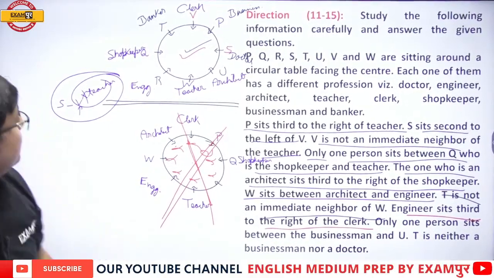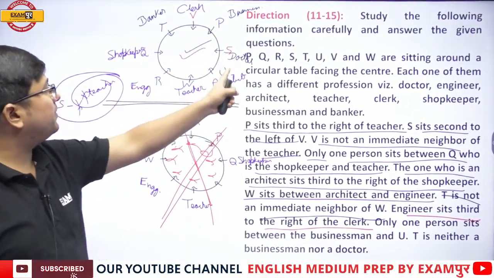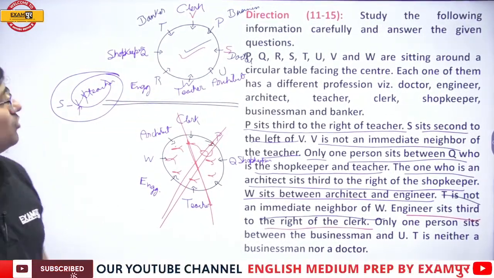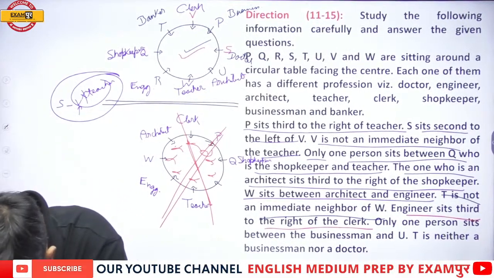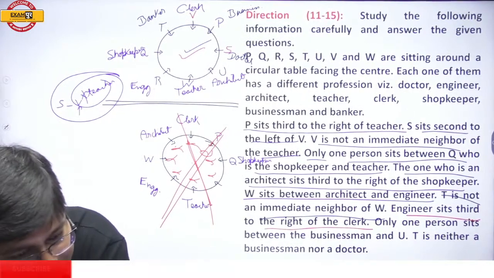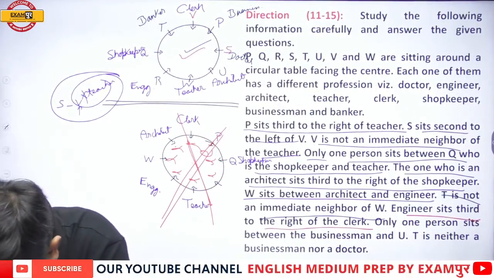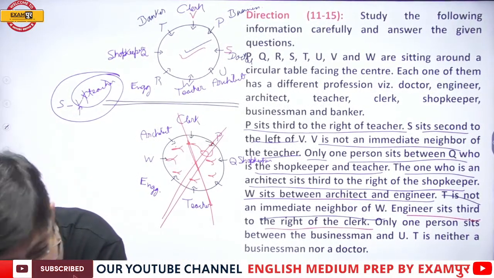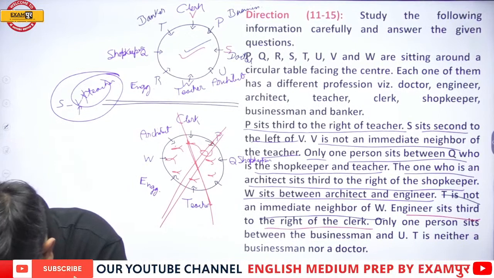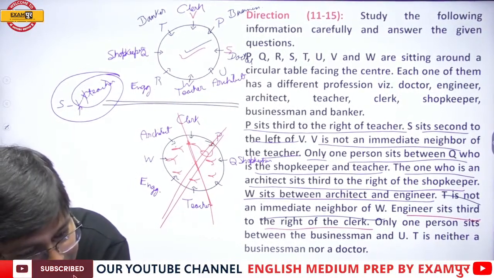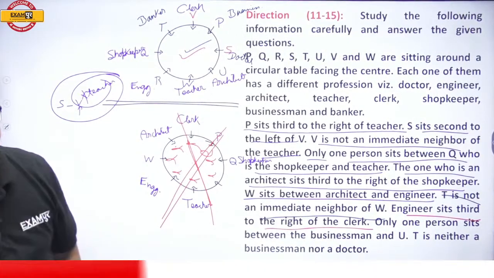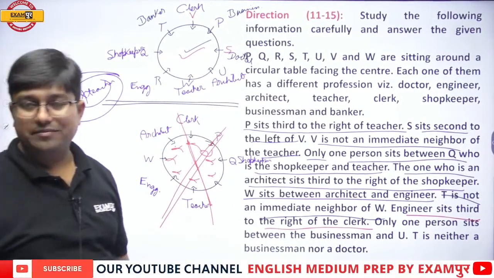Yes. So if you see from here, T V P S U W R Q. So my dear students, T is a banker. Then after T a banker, V is a clerk, P businessman, S doctor, U architect, W teacher, R engineer, Q shopkeeper. Okay, after R engineer, Q shopkeeper, and again T banker. Okay, fine everybody, getting it?